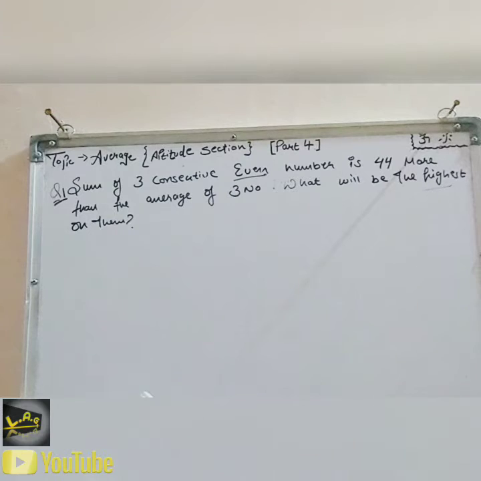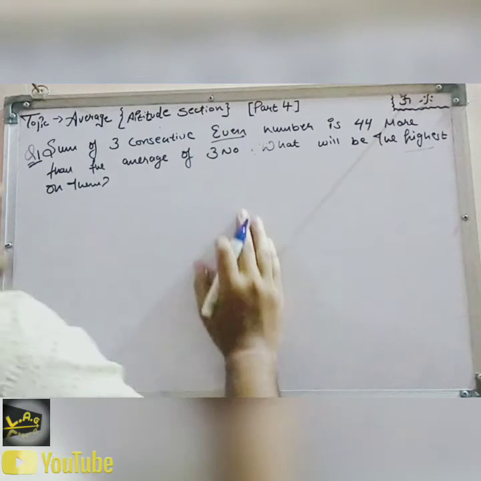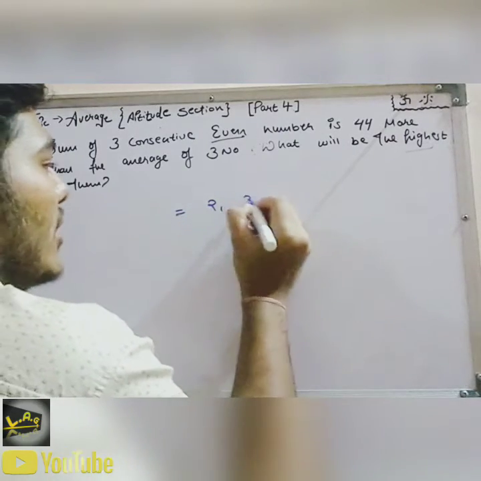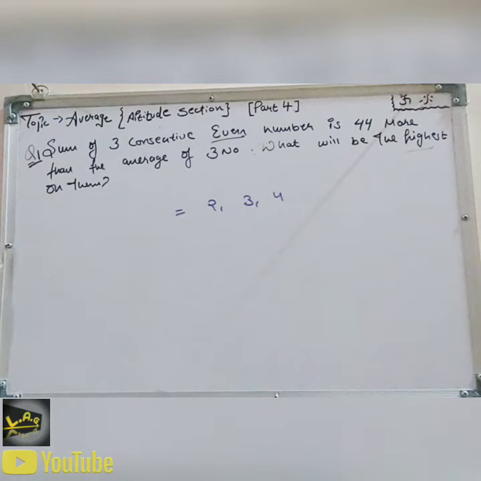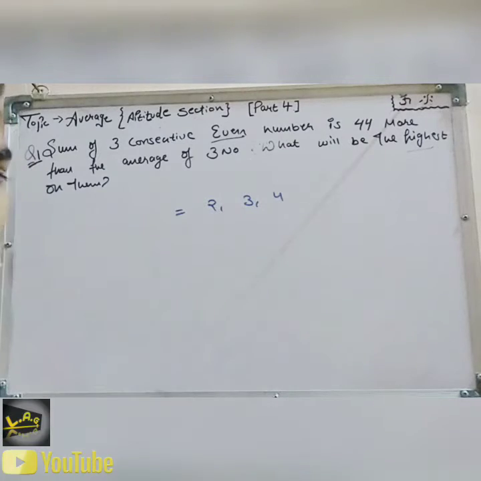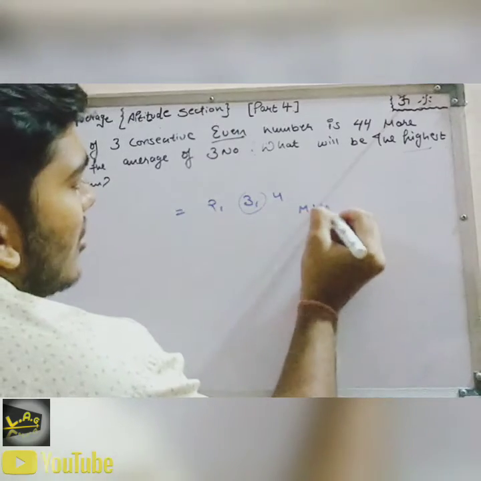One more thing I want to discuss is how to find the average of numbers. I have told you the average through formulas and basic tricks, but in these types of questions, like even and odd numbers with x plus 1, x plus 2, how can we find it? Say there are numbers 2, 3, and 4, and you have to find the average. You would add them all up. Now I'll tell you the short trick: the middle term is always the average.